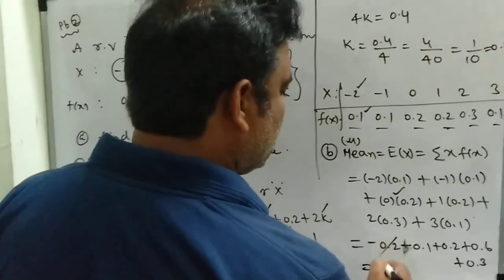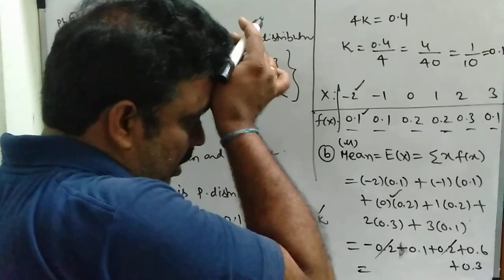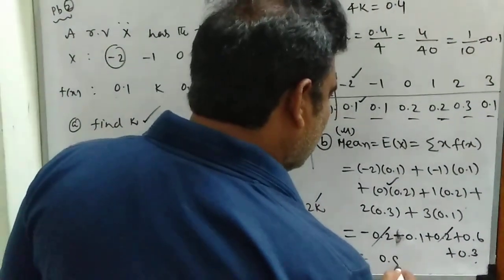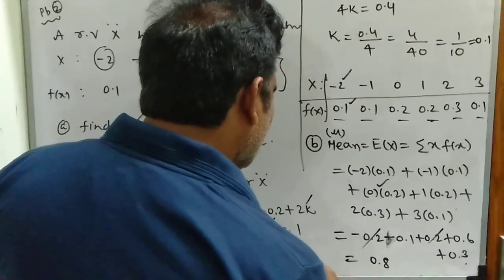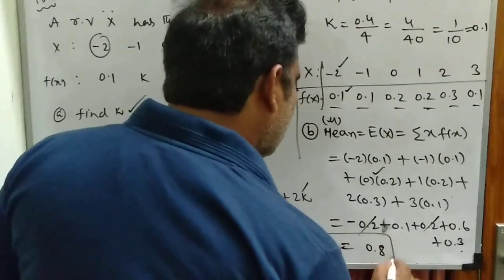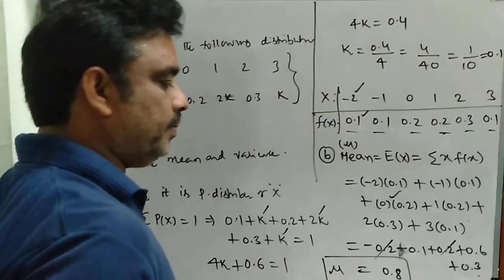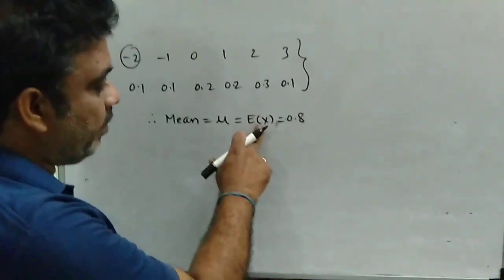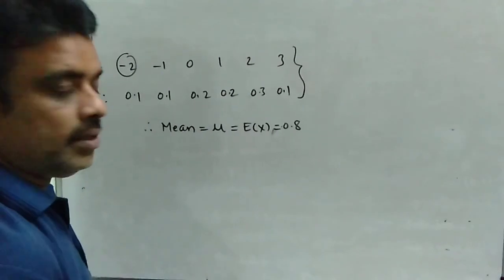So minus 0.2 plus 0.2 cancel. So 0.6 plus 0.3 is 0.9, minus 1, that is equal to 0.8. So the mean value mu is equal to 0.8, or mu is equal to expected value of x is equal to 0.8.